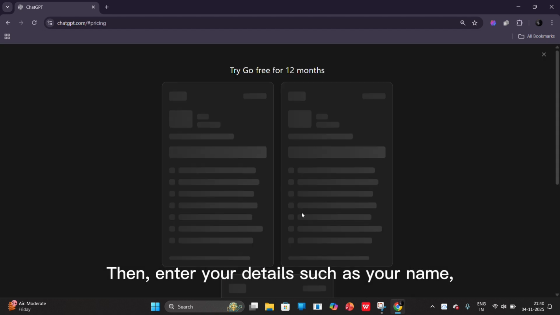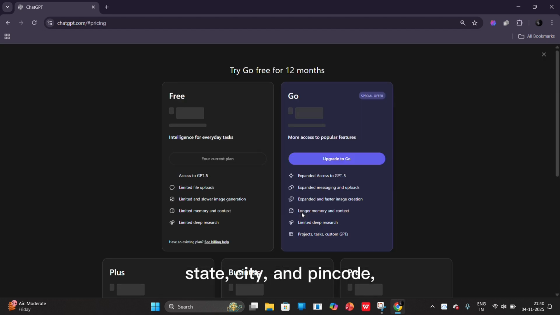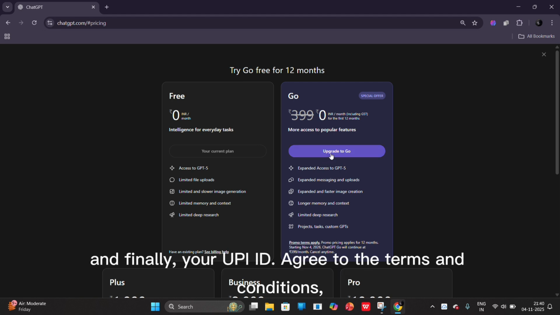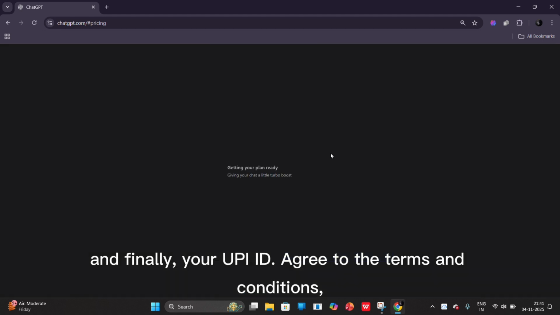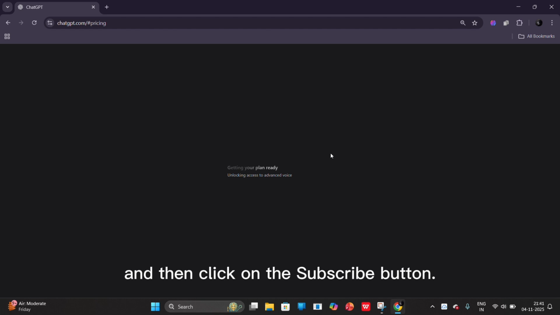Then, enter your details such as your name, state, city, and PIN code. And finally, your UPI ID. Agree to the terms and conditions, and then click on the subscribe button.